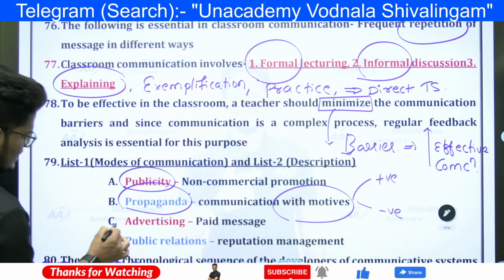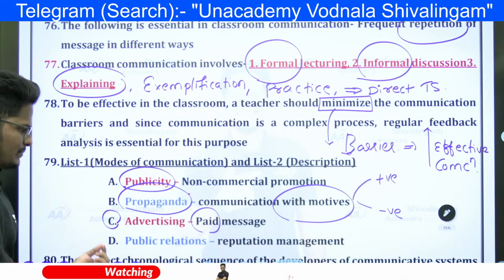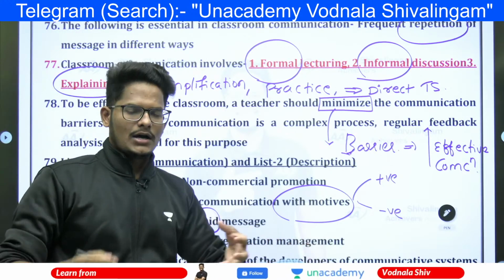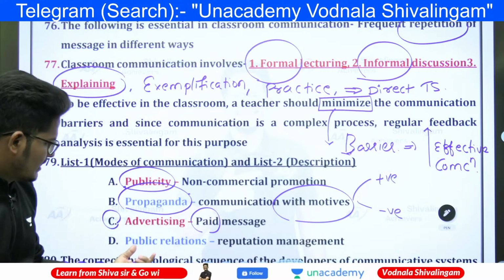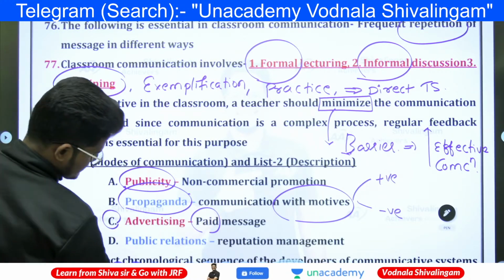Next, advertising is a paid message, whereas public relations is reputation management, how customer relationship management is there. In the same way, public relations is how we are maintaining a good relationship with others.